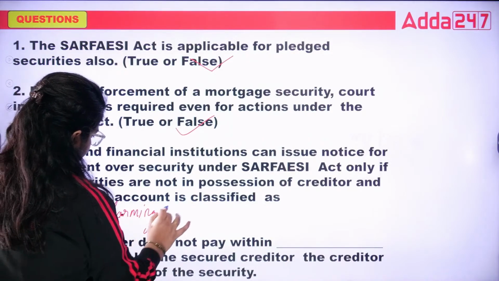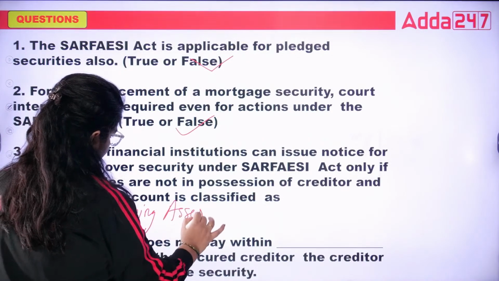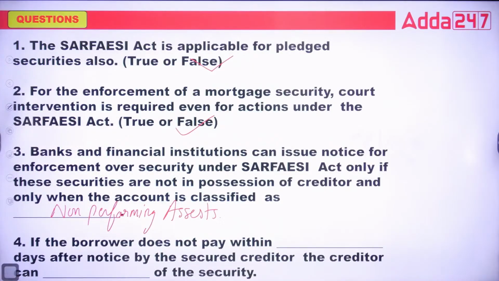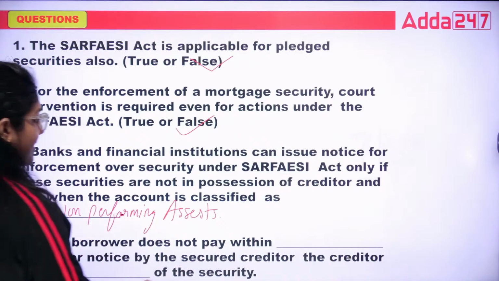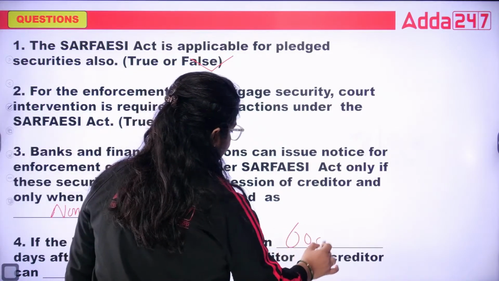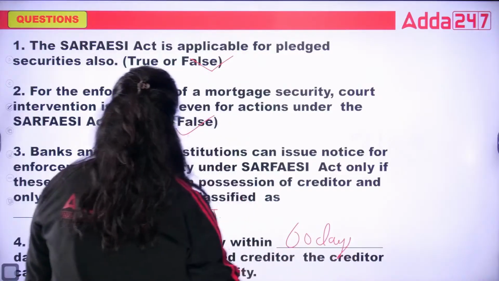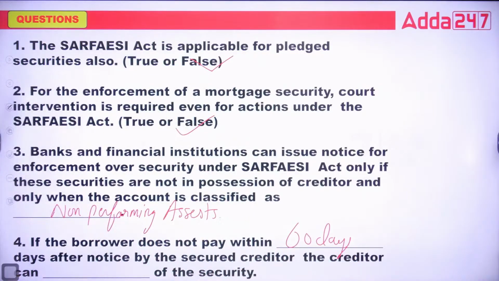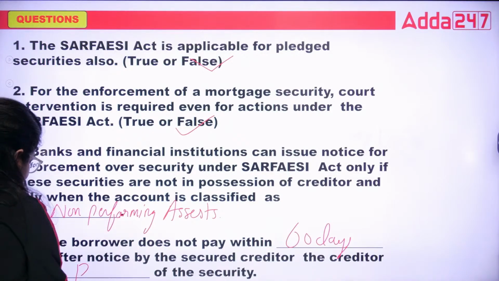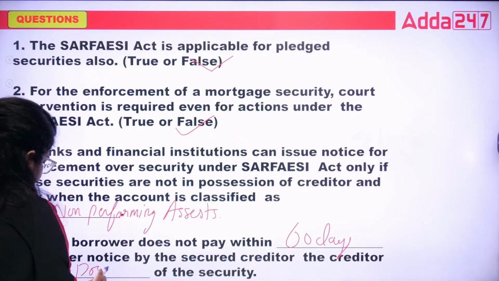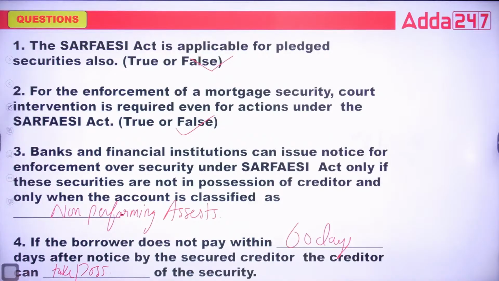Okay. If the borrower does not pay within dash days after notice. So borrower, right now in the diagram we have seen, if the borrower does not pay in 60 days after the notice by secured creditor, the creditor can take possession of the security. This is the right answer.